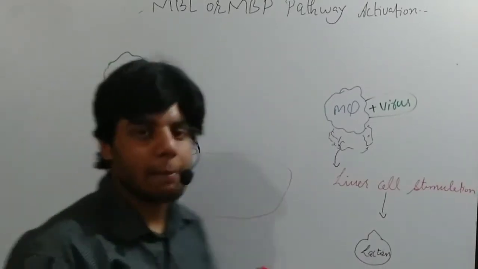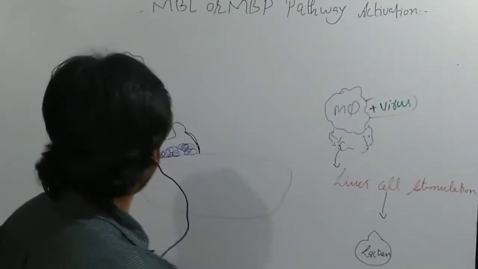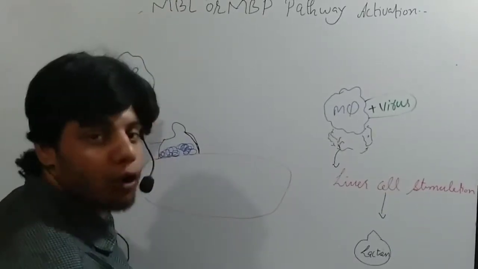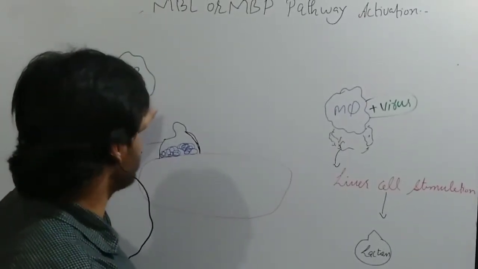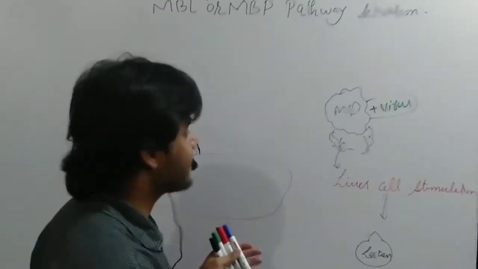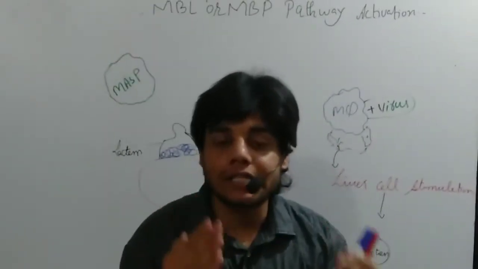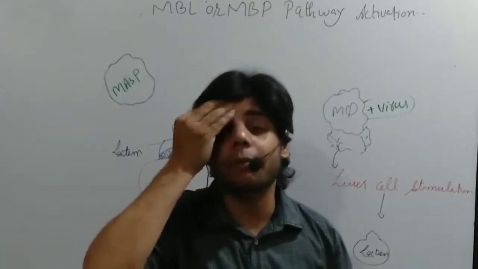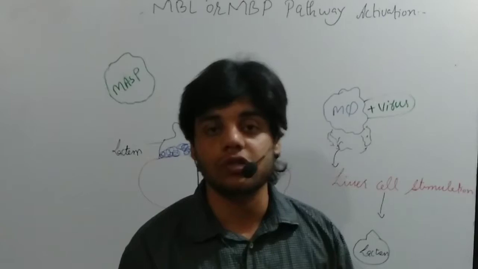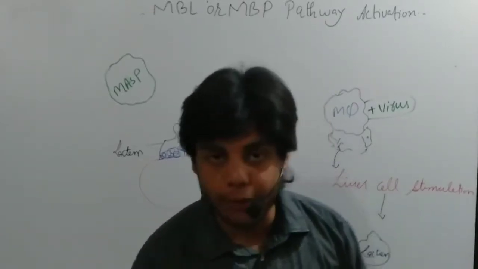Now what does this MASP stand for? M stands for MBL, A stands for associated, S stands for serum, P stands for protease. Now this enzyme can cleave the C4 protein. If you remember in the previous video lecture, we talked about the C4 protein and the C2 protein. All these are actually complement proteins.